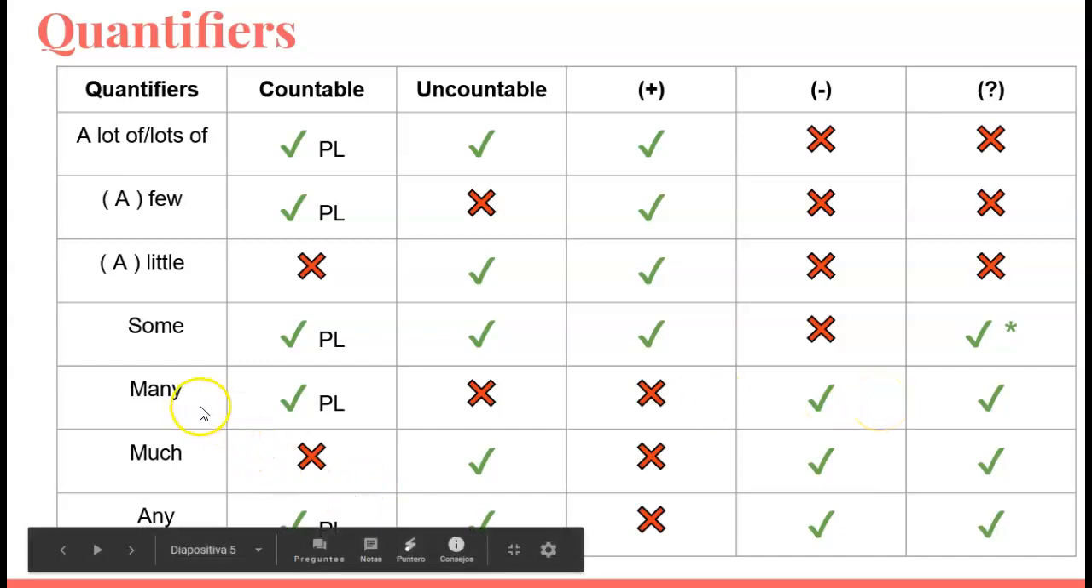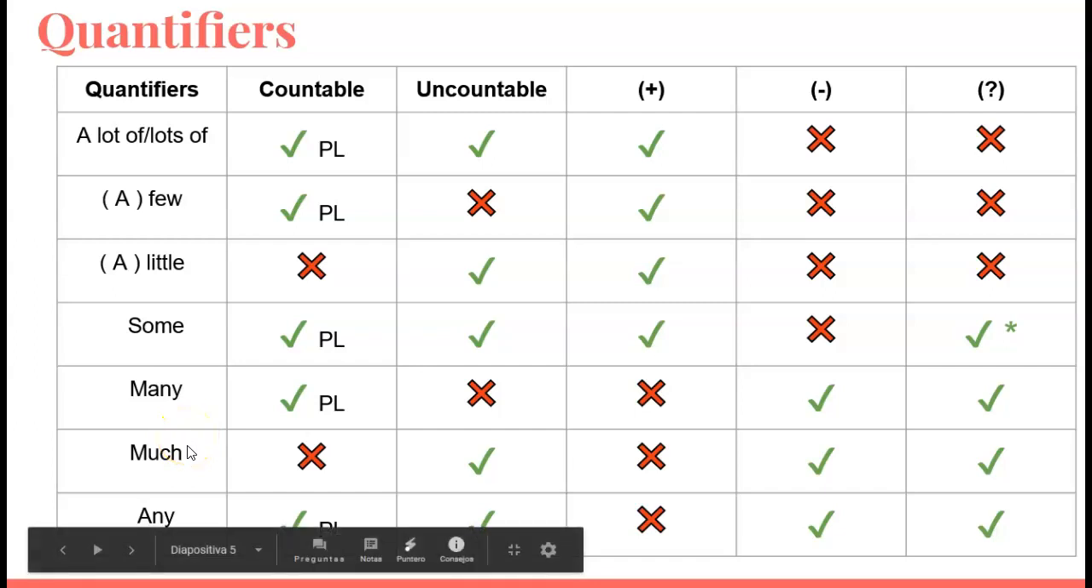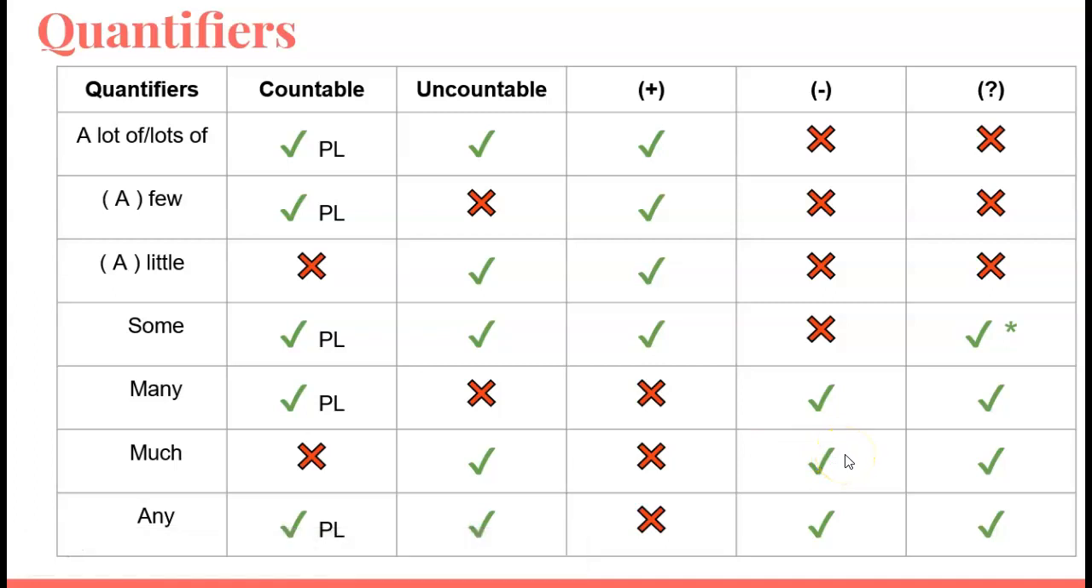The opposite of many is much, and we use much with uncountable nouns, the same as with many. In the past, we didn't use them with affirmative sentences, but now sometimes people use them with affirmative sentences, and we use them with negative sentences and questions.